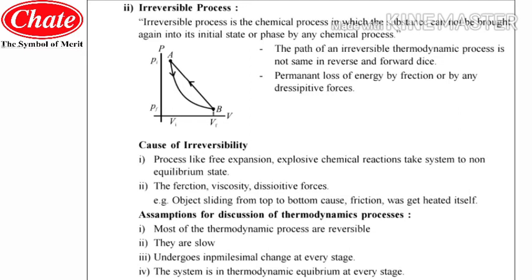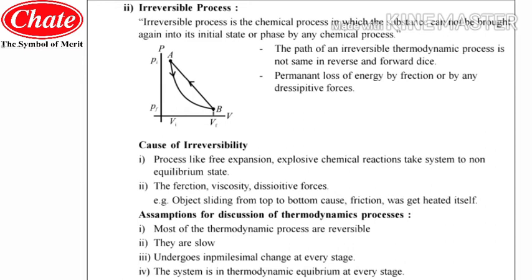Now the second one is they are slow. Means most of the thermodynamic processes are slow. This is the second assumption that we have to assume while we discuss the thermodynamic process. And the third one is it undergoes infinitesimal change at every stage. And the fourth one is the system is in thermodynamic equilibrium at every stage. So those are the four assumptions that we have to assume while we perform the thermodynamic processes.